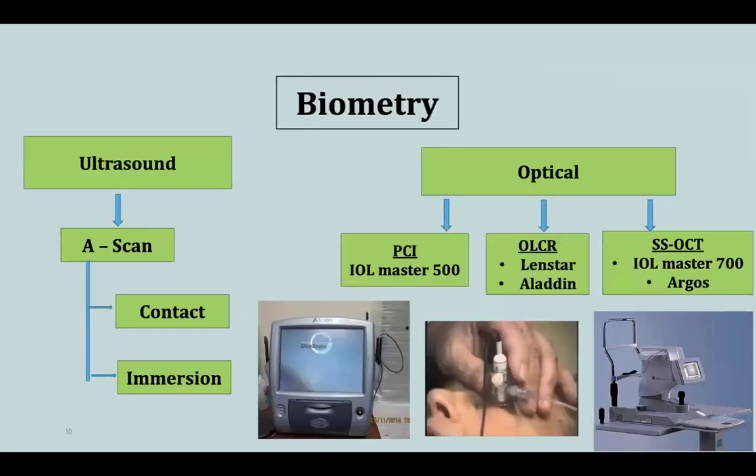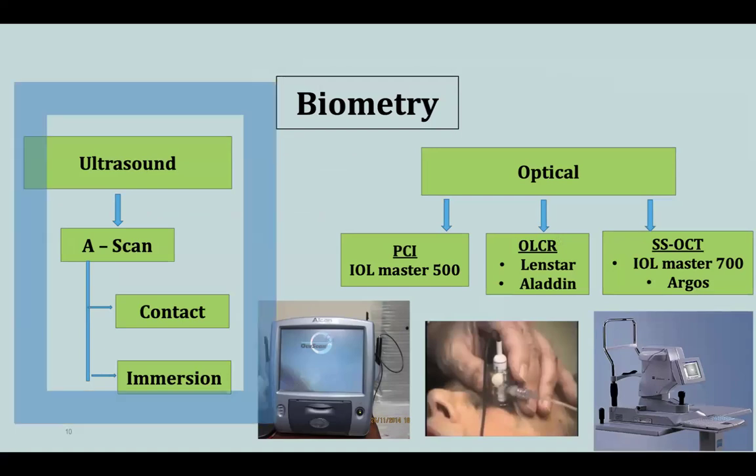Now for the biometry, there are different methods. There is the ultrasound biometry, and there is the optical biometry. We will be covering all of these. So let's first focus on the ultrasound A-scan biometry. It can be done by the contact method. It can also be done by the immersion method.